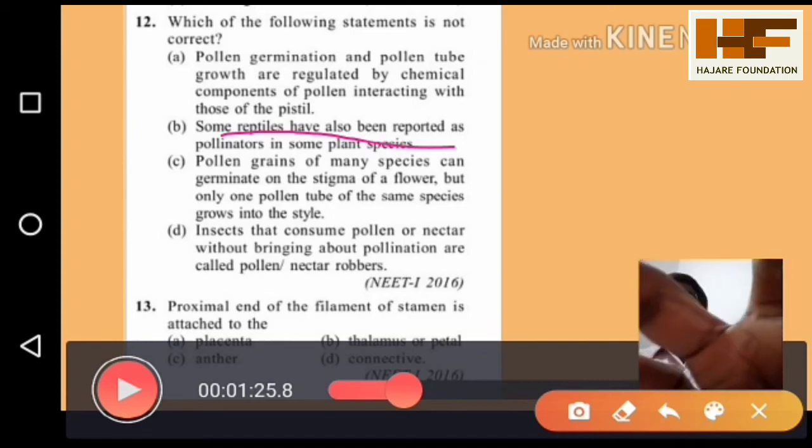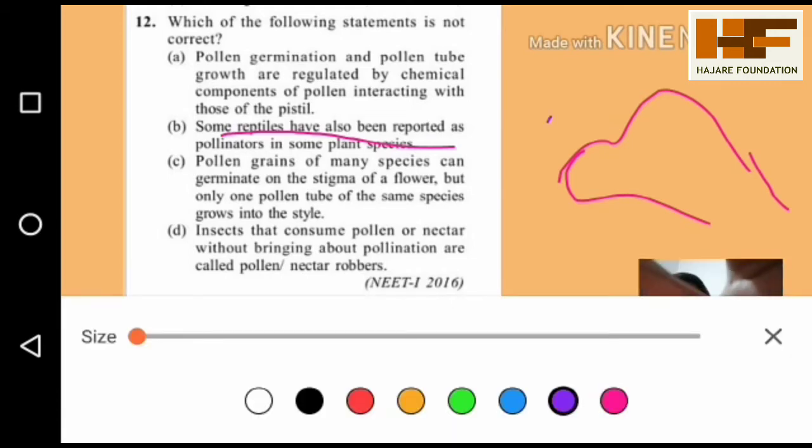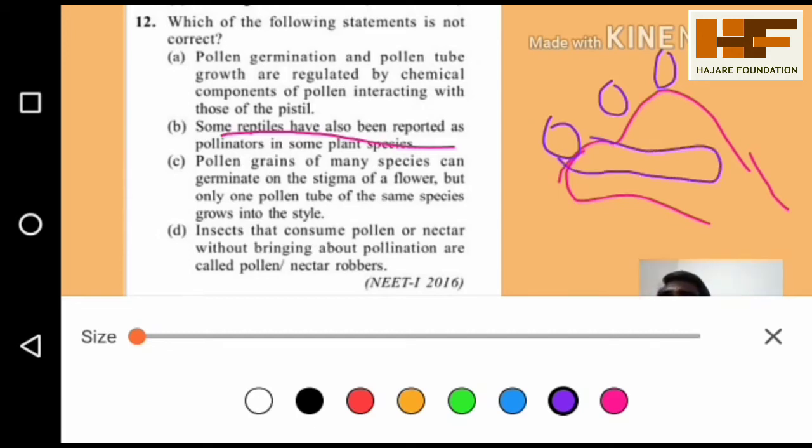Take the example of hibiscus. On the stigma, only hibiscus pollen grains will germinate. Other than hibiscus, pollen grains cannot germinate. Only hibiscus species pollen grains can germinate. But they are asking here that pollen grains of many species can germinate. No, only one species, a related species, will germinate on the stigma of its pistil. So that option is the incorrect one.